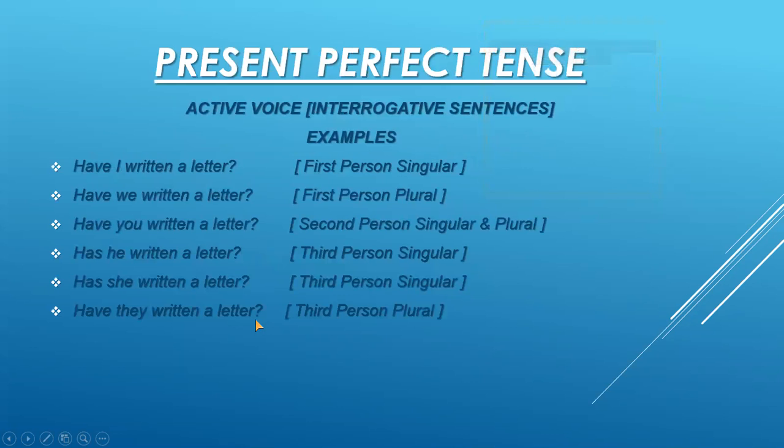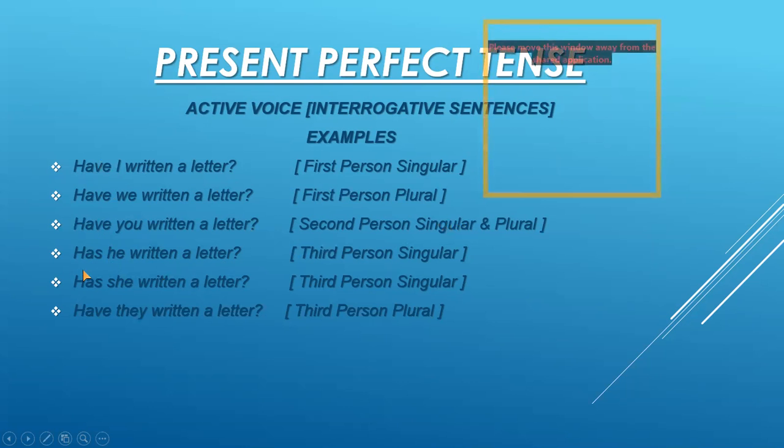Now I'm showing you the examples for the interrogative sentences. We are doing present perfect tenses here. Now some examples are, you can see that I have used the helping verbs in the beginning. Have I written a letter? Question mark. Have we written a letter? Question mark. Have you written a letter? Question mark. These are the examples for first person singular and plural and second person singular and plural. Remember, you can see that I is placed in between the sentence, but it is written in the capital form because it is a rule.